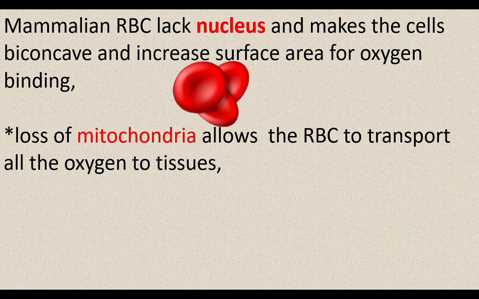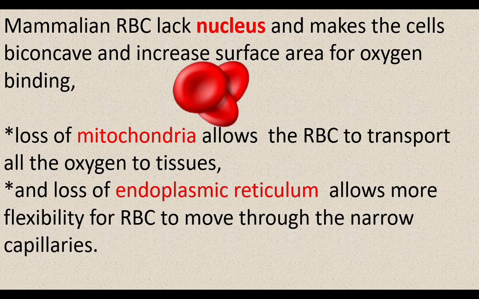Mitochondria is a respiratory organelle. It is involved in aerobic respiration. If mitochondria are inside the RBCs, mitochondria take oxygen, so the oxygen amount will decrease. In mammalian RBC, mitochondria is not there, so all the oxygen is taken to the tissues.